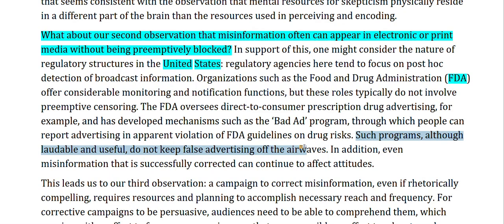So these programs are unable to keep false advertising off the airwaves, meaning off the media. In addition, even misinformation that is successfully corrected can continue to affect attitudes. So even if you correct misinformation, it will still circulate in the media. People may still use it to fool other people to gain more views, so it can still affect attitudes.